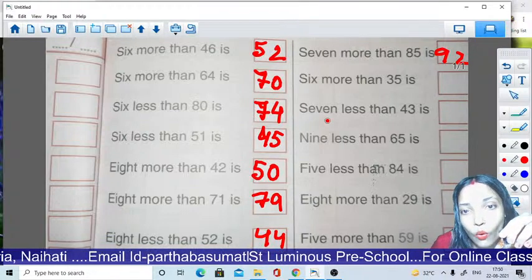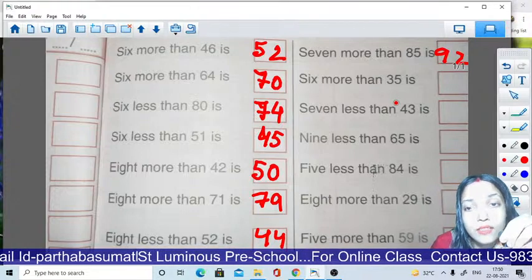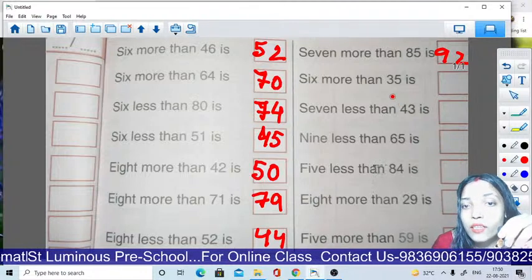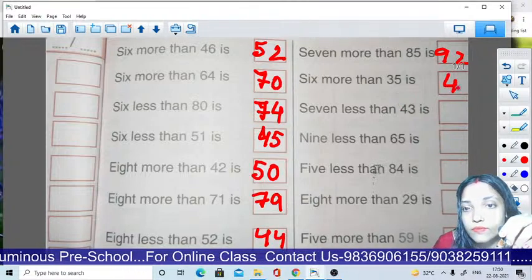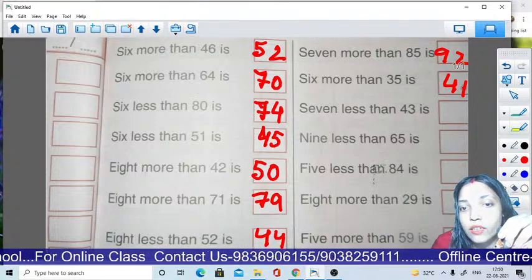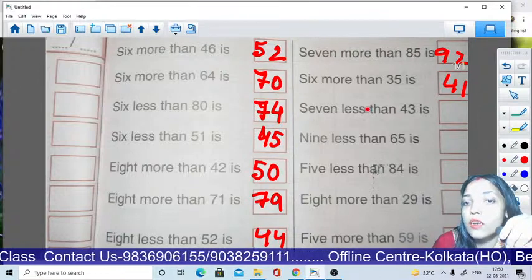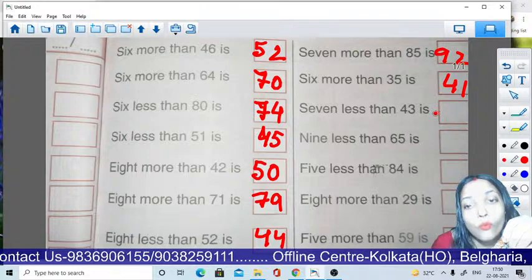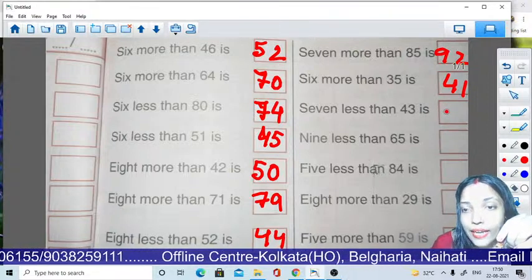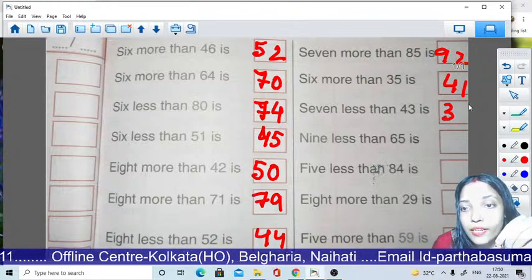Next, 6 more than 35. 36, 37, 38, 39, 40, then 41. 7 less than 43. Now count with me. 42, 41, 40, 39, 38, 37, then 36.